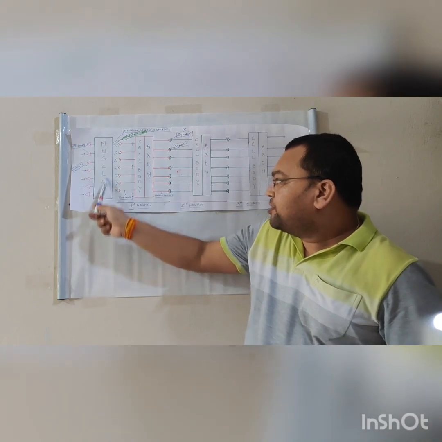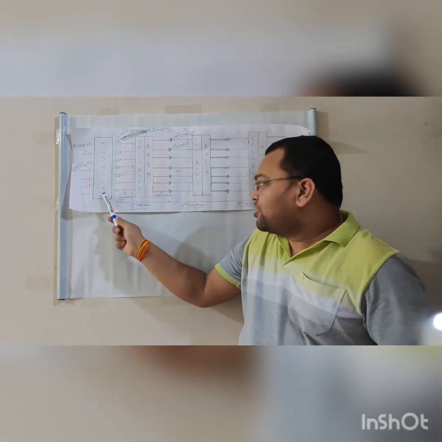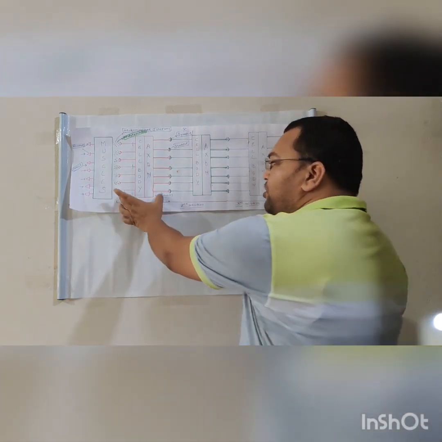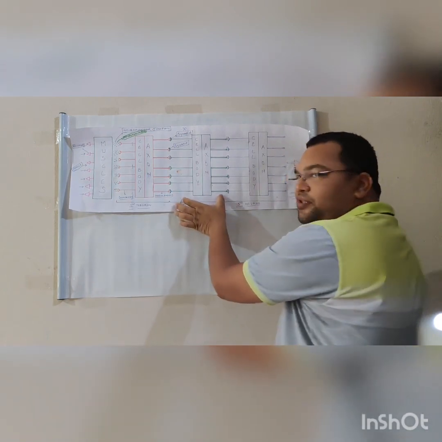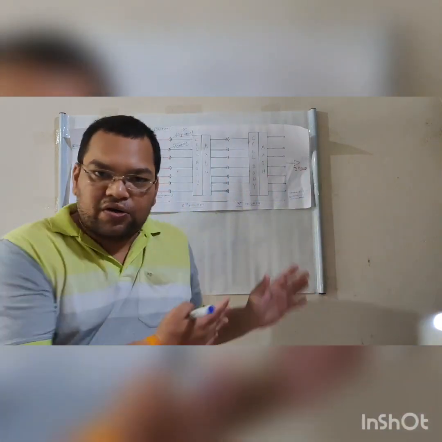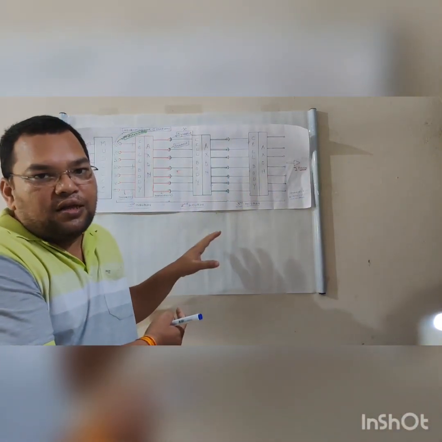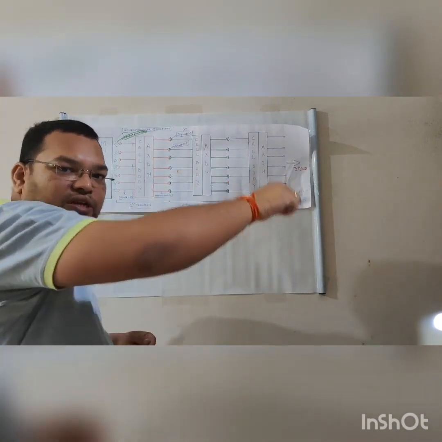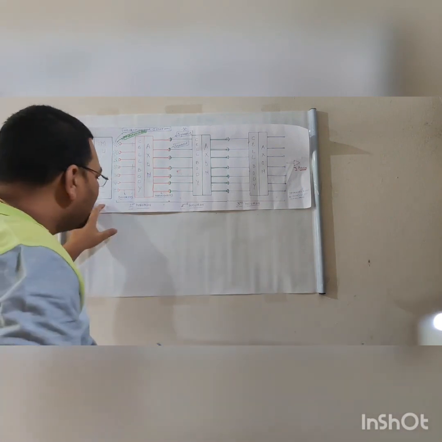Now these are the muscle cells, and the junction between the neuron. This is the neuron which I made for you. The red color portion is the first neuron, the green color portion is the second neuron, and the blue color portion is the third neuron. There is a chain of neurons; I only drew 3 neurons for you. Now this chain goes to the brain, and from the brain the same chain comes back to the muscles. These are the muscles which receive the stimulus, and also there are muscles which perform the action for the stimulus.